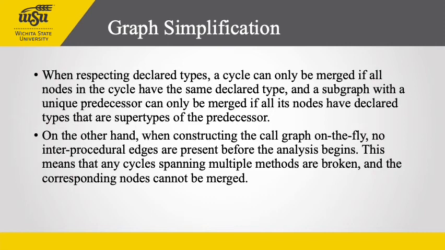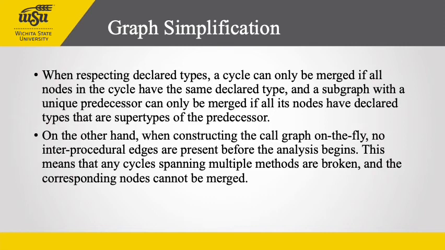So on the benchmark, between 6% and 7% of variable nodes were removed by collapsing cycles, compared to between 5% and 6% when declared types were respected. Between 59% and 62% of variable nodes were removed by collapsing subgraphs, compared to between 55% and 58% when declared types were respected.